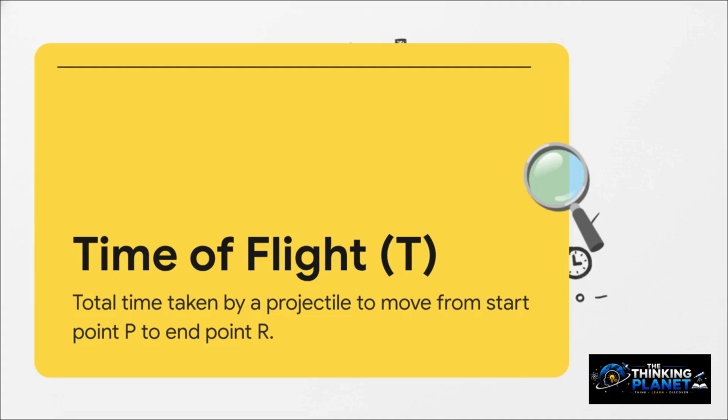But here's a really neat trick about projectile motion. It is perfectly symmetrical. The time it takes to travel from the starting point, P, up to the peak at Q is exactly the same amount of time it takes to fall from Q back down to R. We call that half trip lowercase t. So capital T simply equals 2 times lowercase t. Keep that in mind because it's going to be a major clue for us.